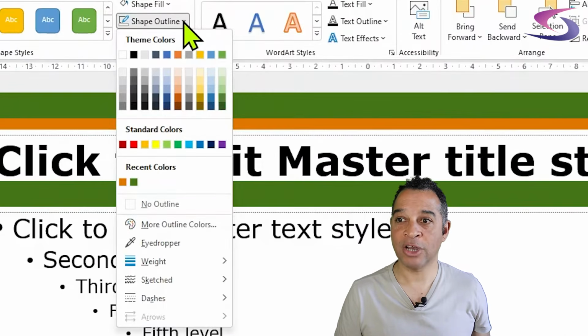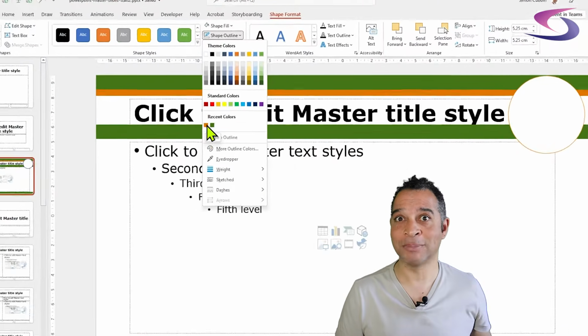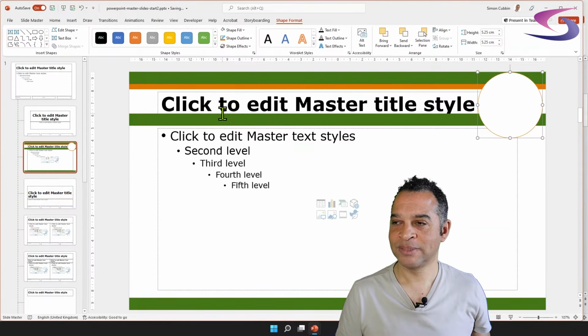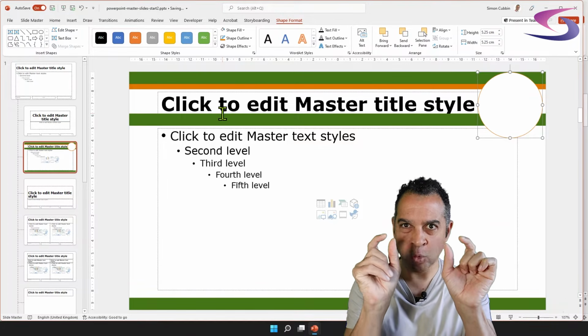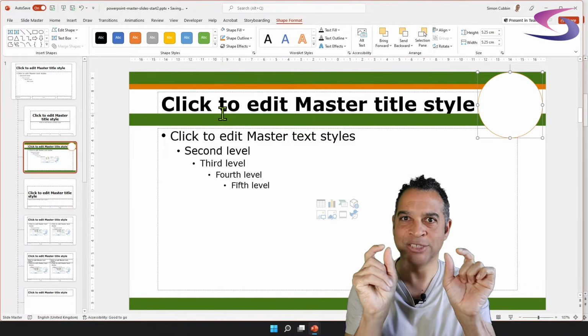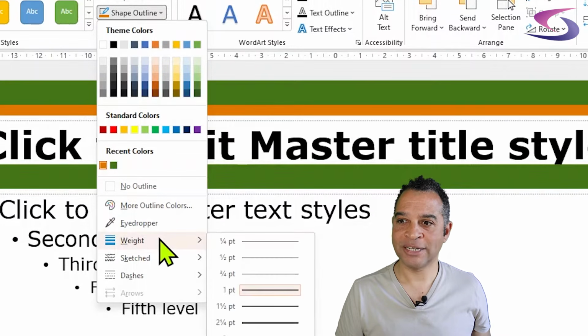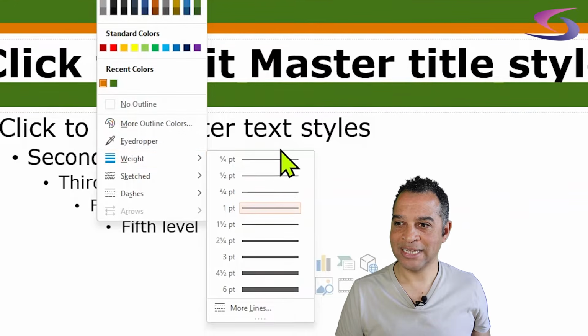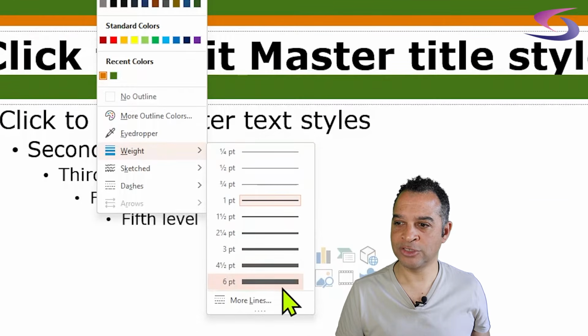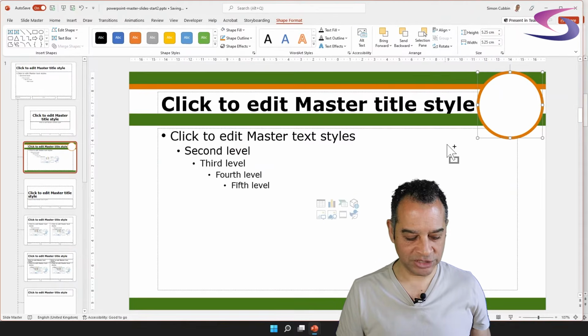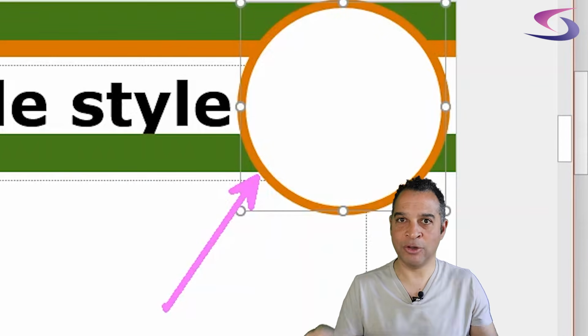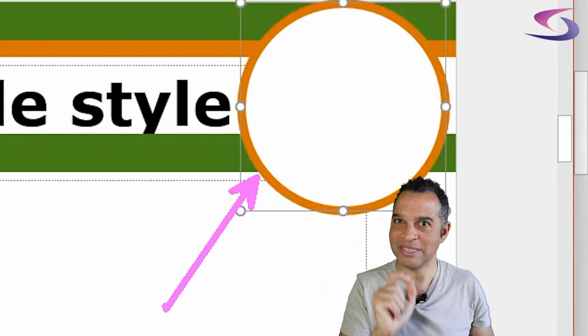Now click on the shape outline drop down list, and you can see under recent colors here, it's remembered our orange that we selected earlier. So there's no need to look up the information from our marketing department. So give that a click. Now we want to make that border, the outline around the circle, a little thicker. So we do that by clicking on shape outline again, going down to and hovering over weight. And then we're going to choose 6 points. And you can see that the thickness of the outline or the border around the circle is just a little thicker.